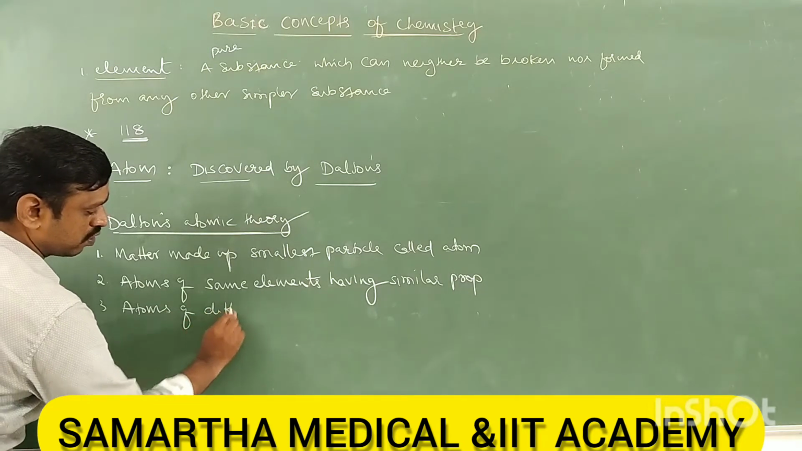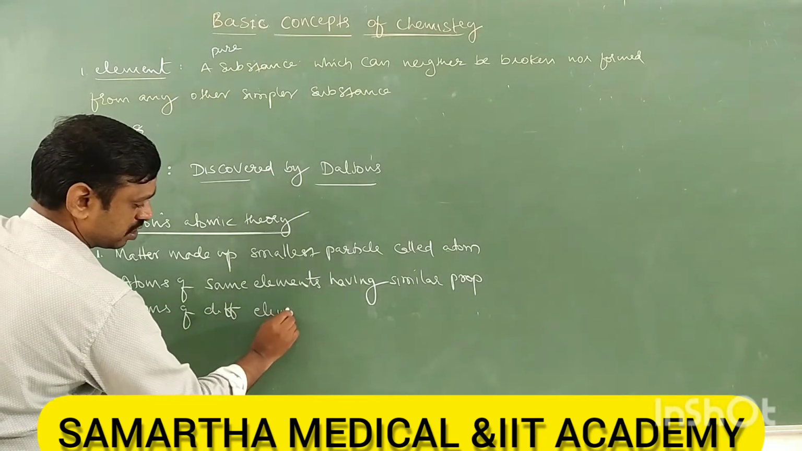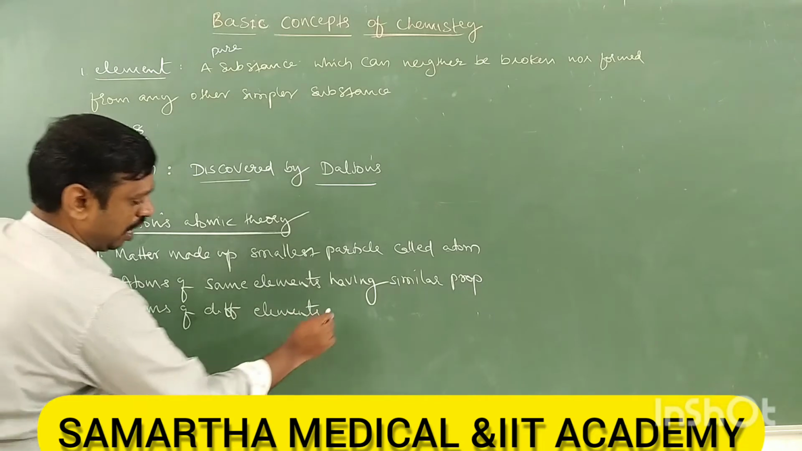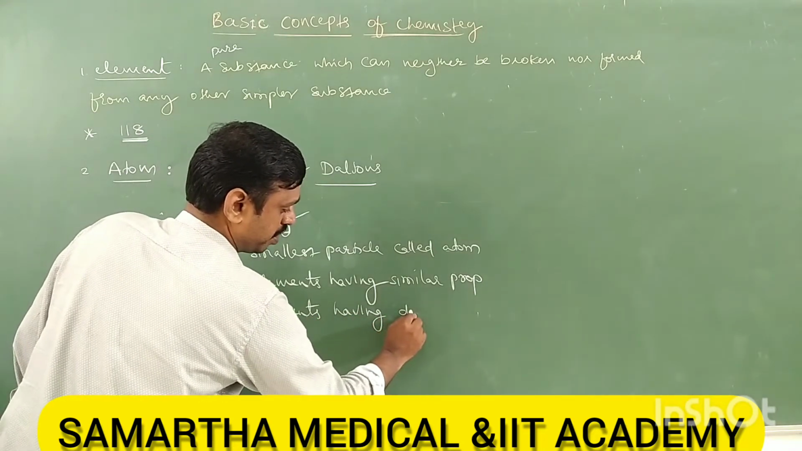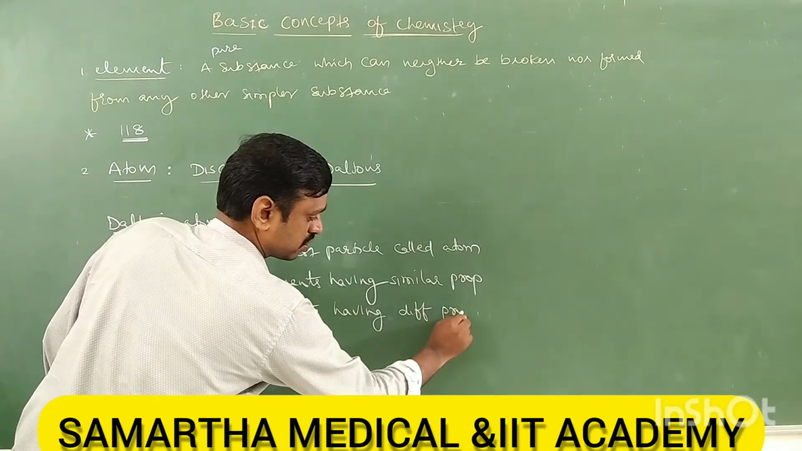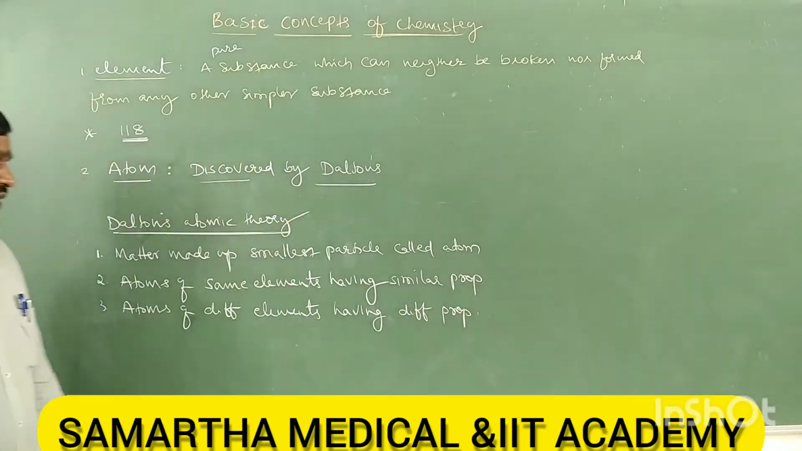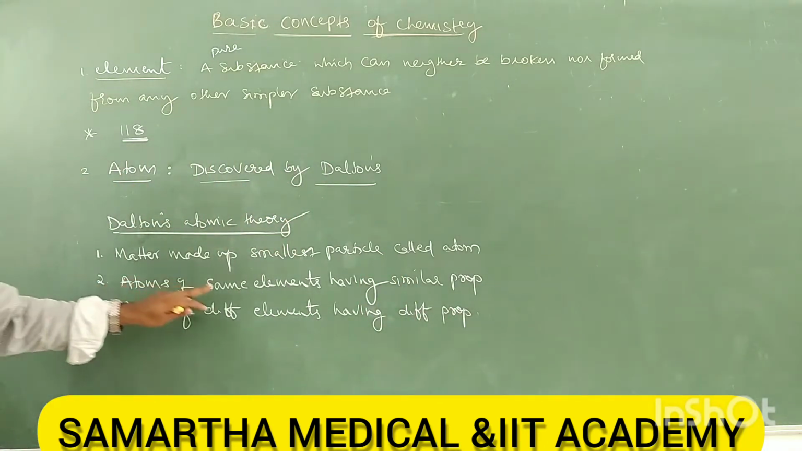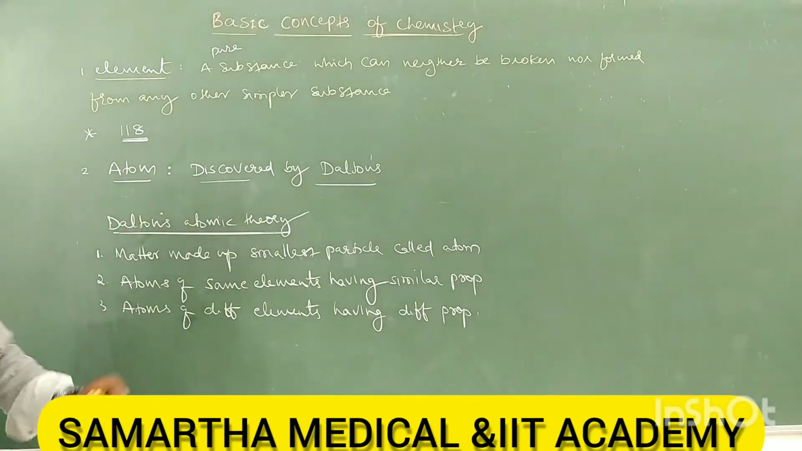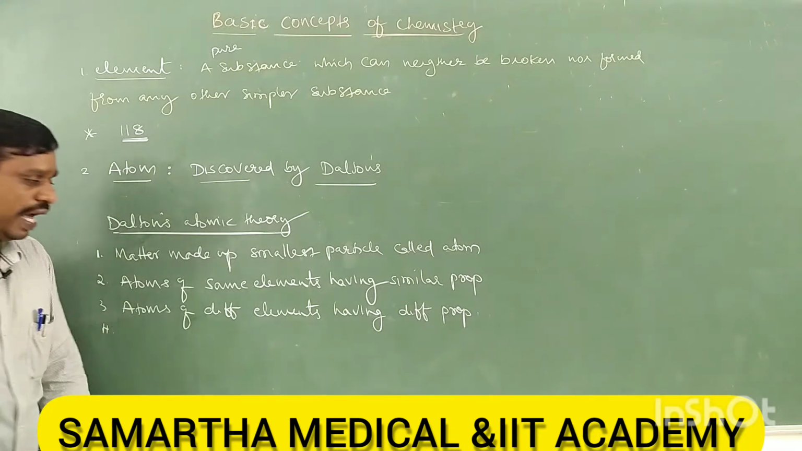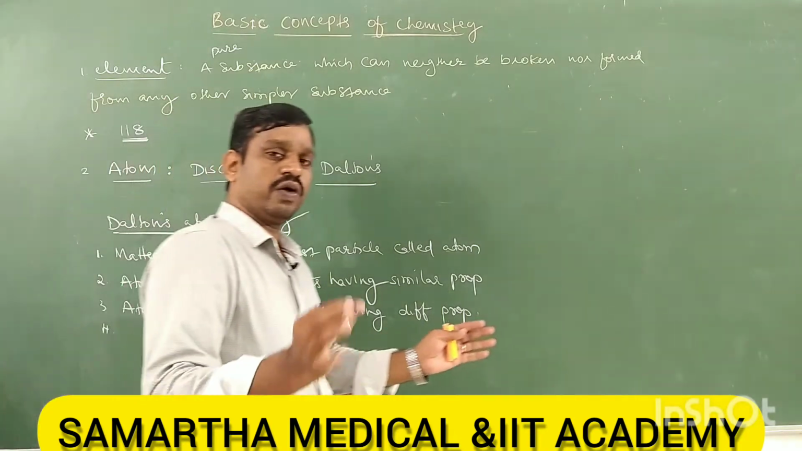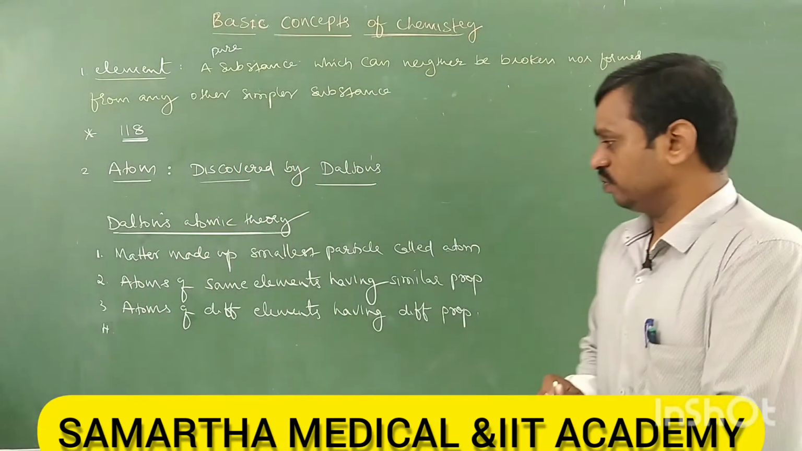Atoms of different elements have different properties. So atoms of the same element have the same property, and atoms of different elements have different properties. Next, the fourth postulate: atoms always combine in a whole number to form the molecule.